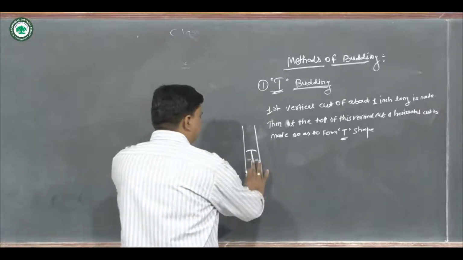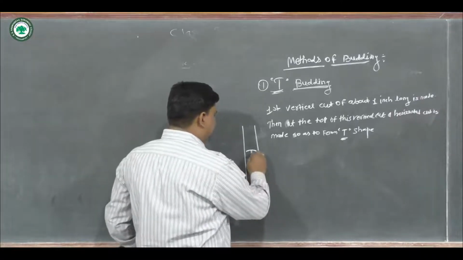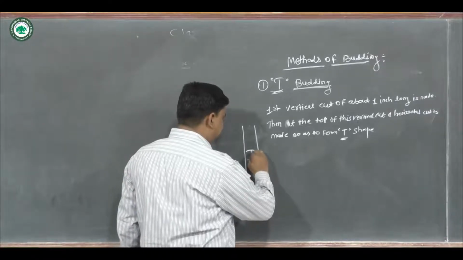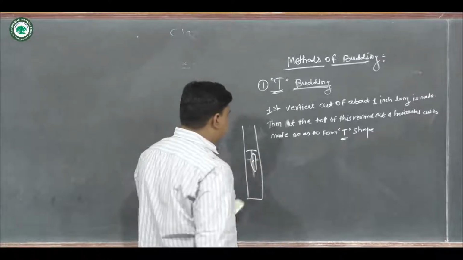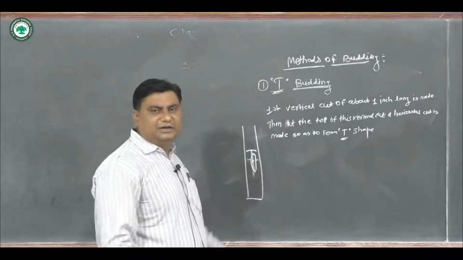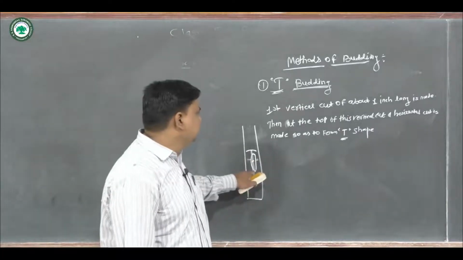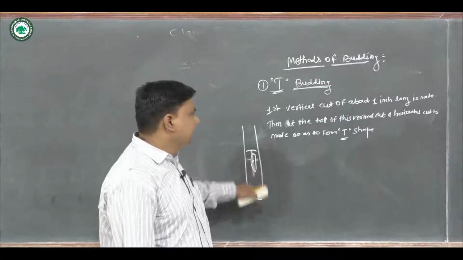Here in the flap there is the insertion of the shield shape bud with the bud in the middle.